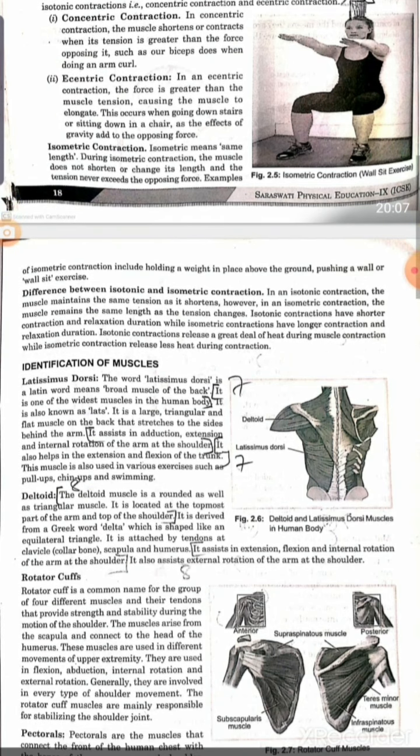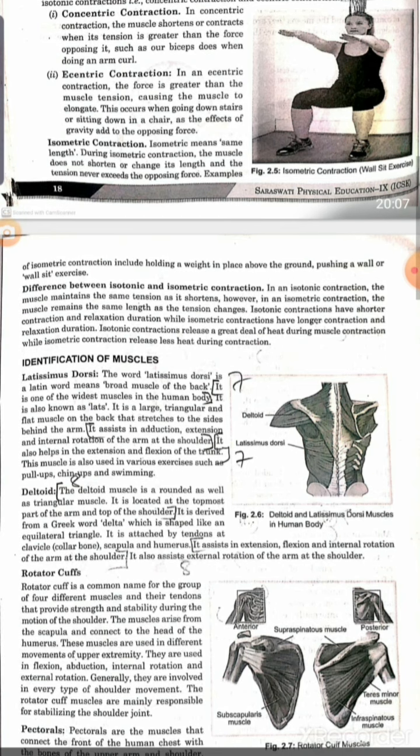So what is the main difference between isotonic and isometric contraction? In isotonic contraction, the muscle remains at the same tension as it shortens, but in isometric contraction, the muscle stays the same length as the tension changes. It is just opposite.